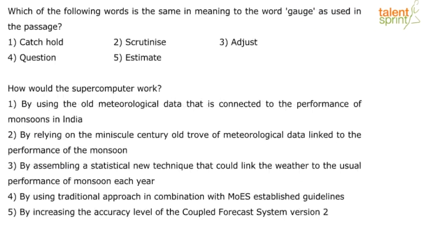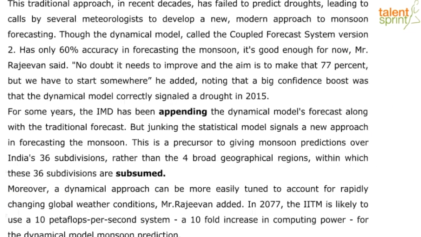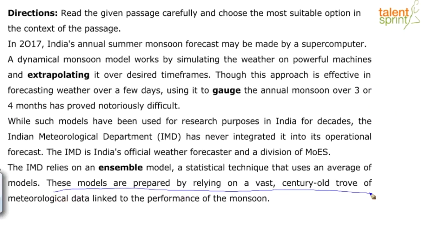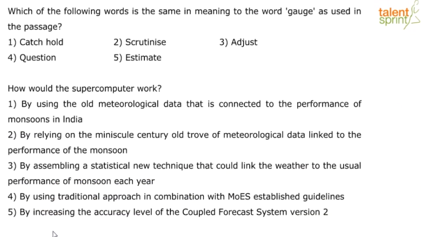Okay, let's look at the options. By using the old meteorological data that is connected to the performance of monsoons in India, that's not what it says. These models are prepared by relying on a vast century-old trove of meteorology data linked to the performance of the monsoon. Fourth question, how would the supercomputer work? I think it's option 1, if I'm not wrong. Right? Let's look at the other options just to make sure it's not the case.